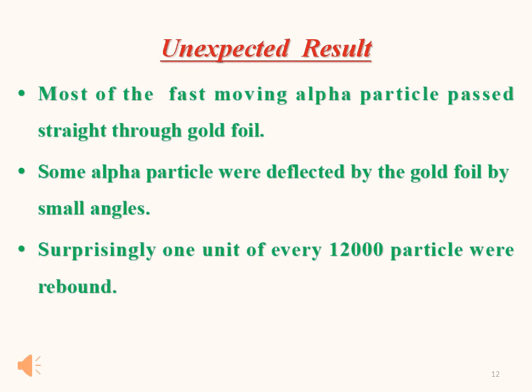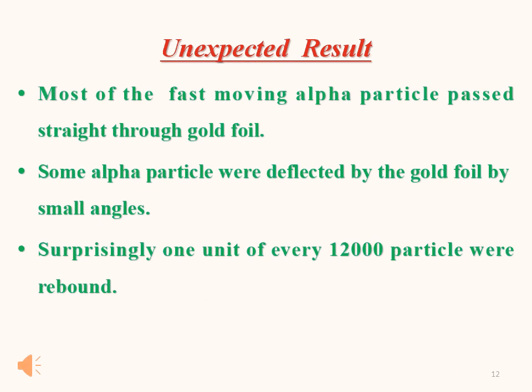Most of the fast moving alpha particles passed straight through the gold foil. As we compare here with the stone, some of the stones will pass straight through the fence. The same way, some of the alpha particles passed straight through the gold foil.